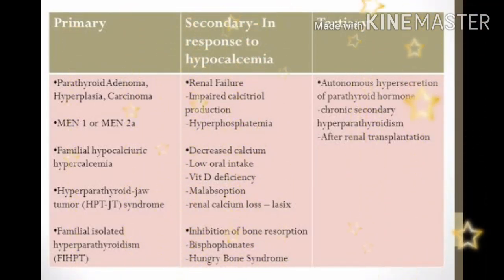Then MEN1 or MEN2A. MEN1 is a hereditary condition. It is associated with tumors of endocrine glands, that is hormone-producing glands, and MEN2A too is also a hereditary condition. It is multiple endocrine neoplasia.